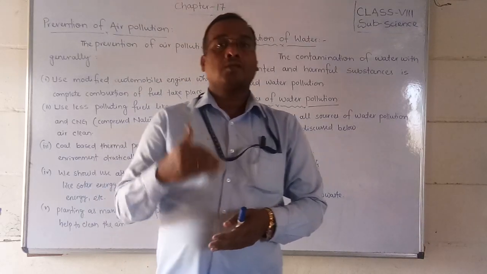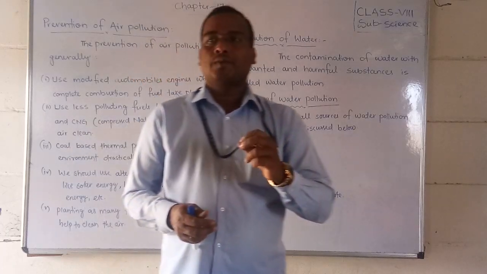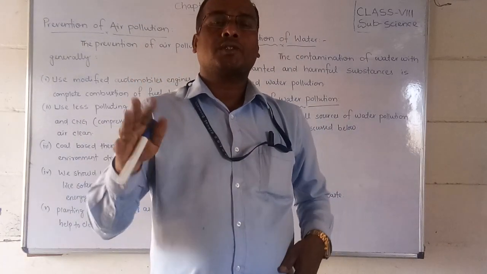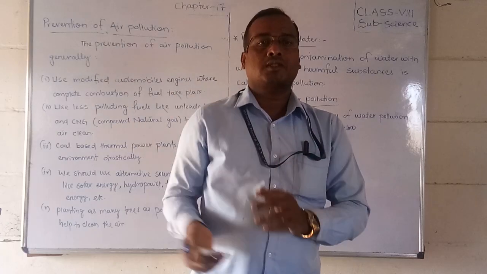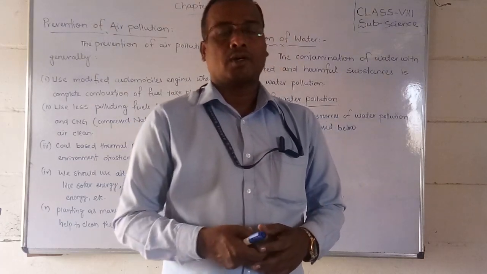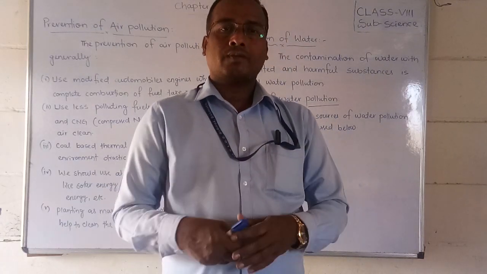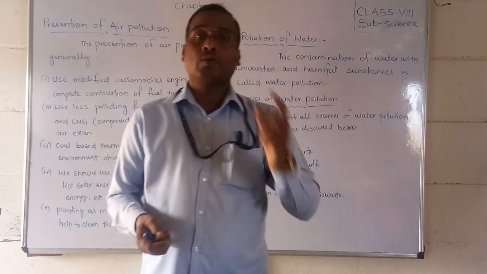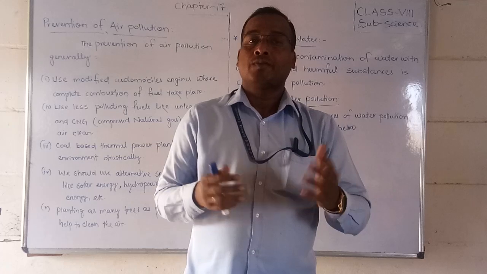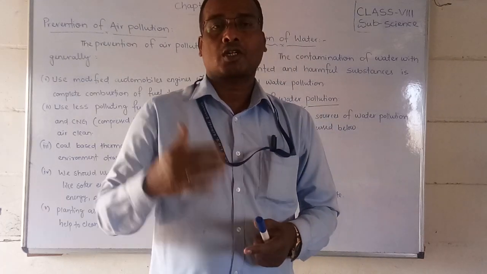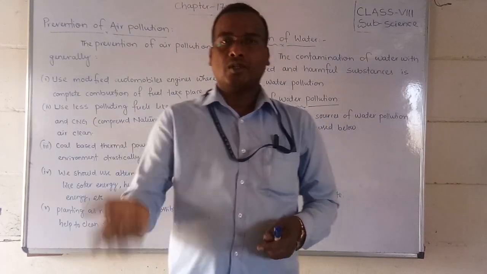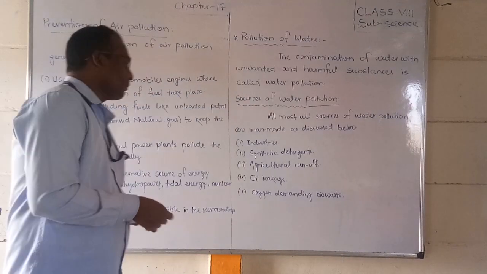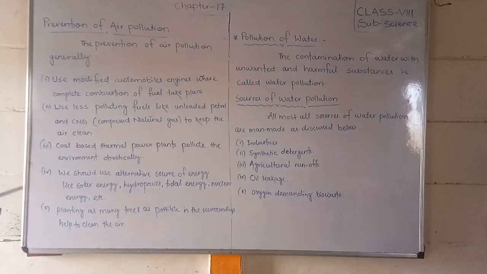But if it is unburnt, that means if 70% burns, then 30% does not burn and comes out as smoke. So whenever fuel is burning in automobiles, the fossil fuels should burn completely, then it will reduce the smoke and release less poisonous pollution into the air.